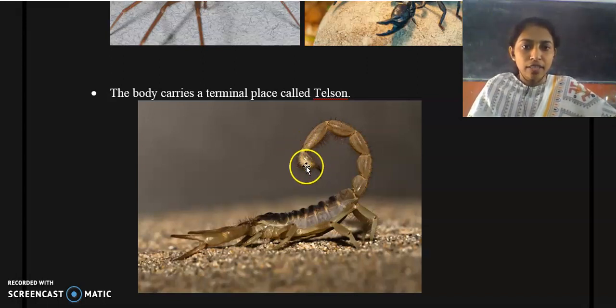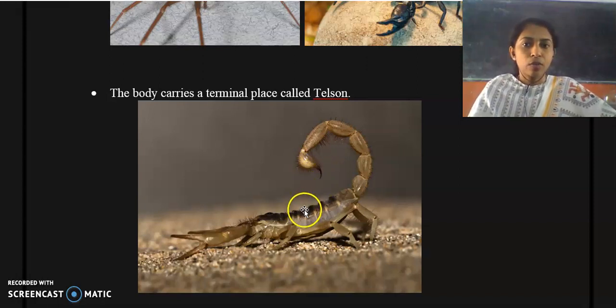Here you can find the structure of a scorpion, and it has a well defined terminal portion which is called the telson. This is the telson of the scorpion, and it has a pair of poison glands that secrete the poison. And here also you can find a sting. This is the sting of the scorpion, which you can find in the posterior most part of the telson.